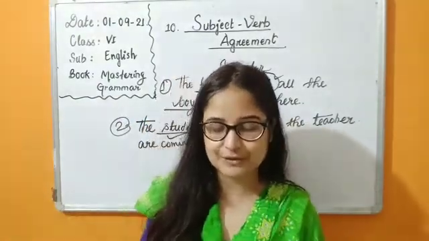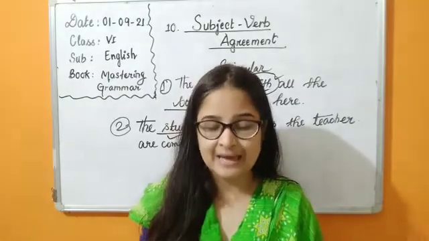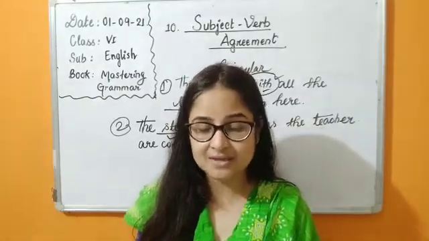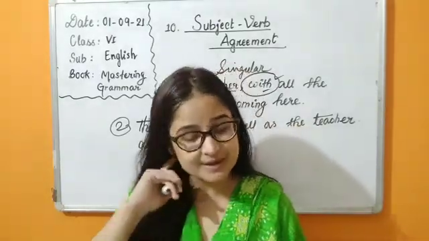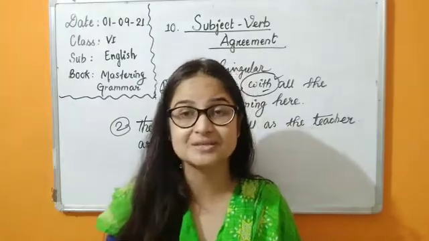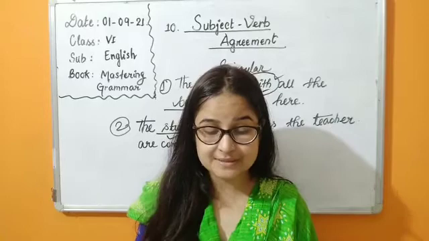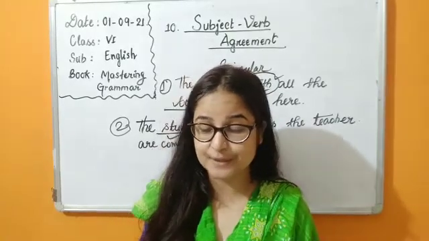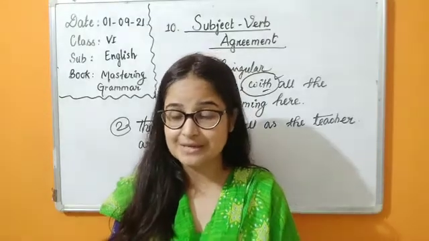If two nouns refer to the same person or thing, a singular verb is used. Like M.F. Hussain, the artist and an eminent person, is no more. So our subject is singular here. That's why we are going to consider it as a singular subject only, and a singular verb will be used. Now, if the subject and the verb are separated by a group of words, the verb must agree with the subject.